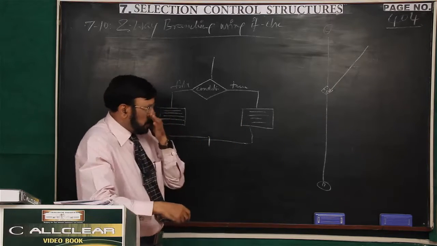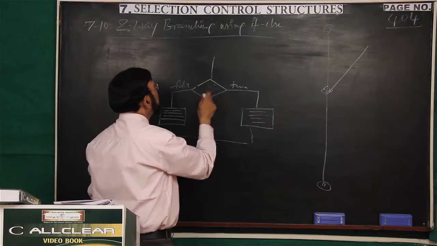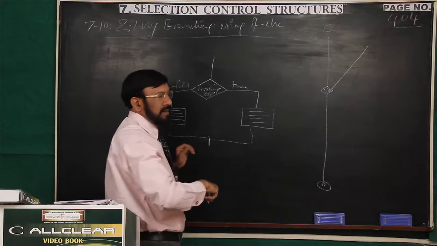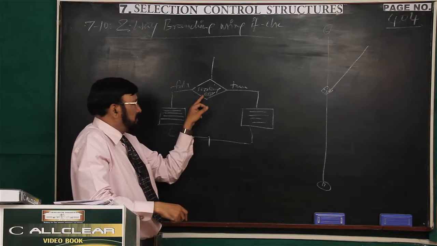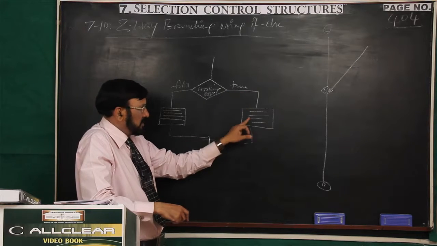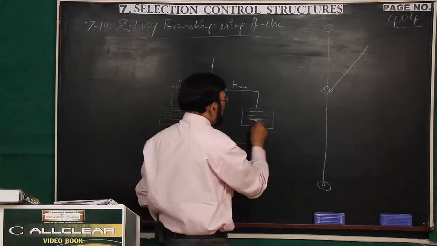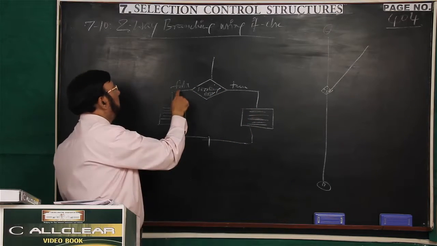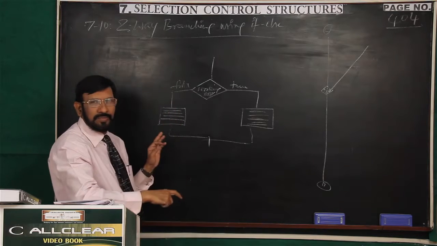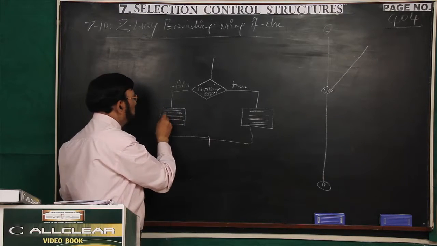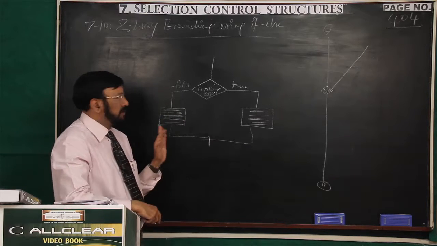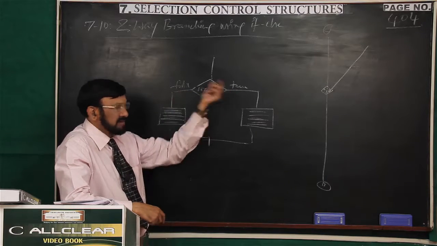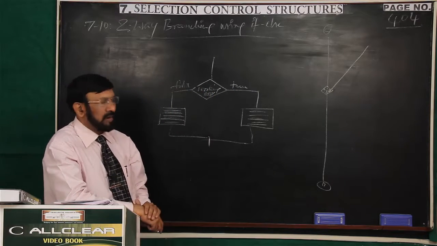Now, I will give you just two examples. The condition is working day for the college. If working day for the college is true, that means the college has a working day, then this is your program. You have to implement this program. Your daily routine is like this. And if the condition is false, that means a holiday for the college, then your program is like this. Understand? Now see, earlier one branch, now two branches. This is one branch, this is another branch. That's why it is called two-way branching.